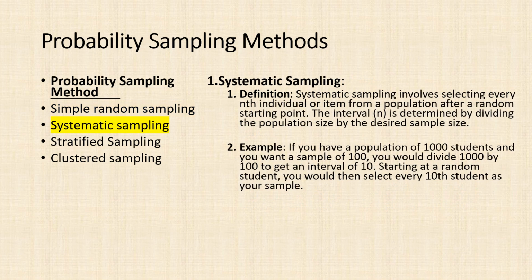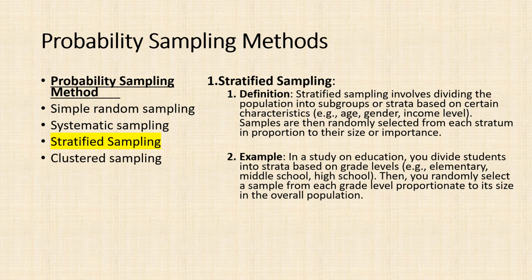Systematic sampling. Definition: systematic sampling involves selecting every nth individual or item from a population after a random starting point. The interval, n, is determined by dividing the population size by the desired sample size. Example: if you have a population of 1,000 students and you want a sample of 100, you would divide 1,000 by 100 to get an interval of 10. Starting at a random student, you would then select every 10th student as your sample.